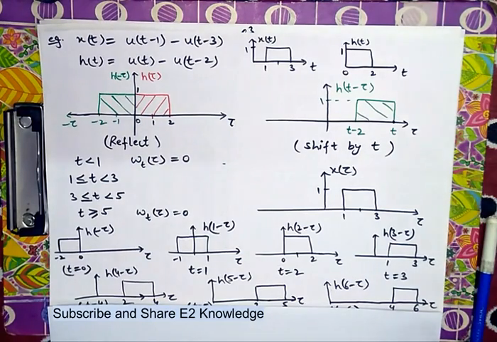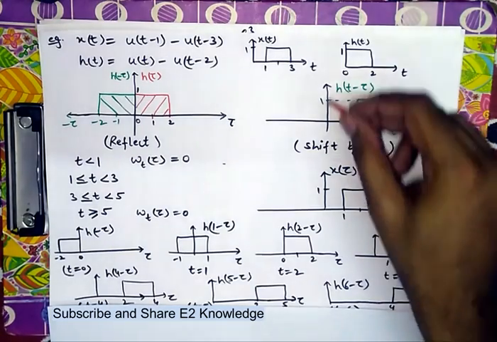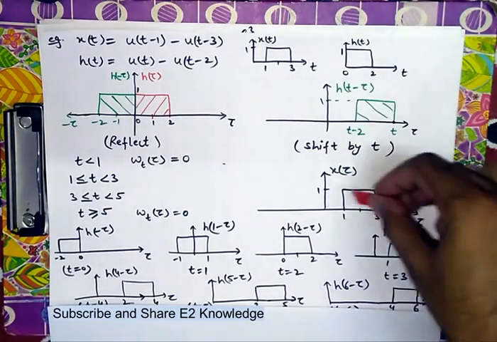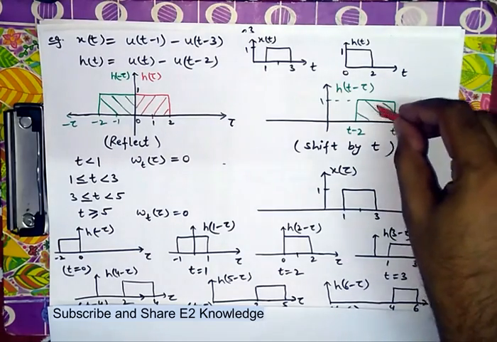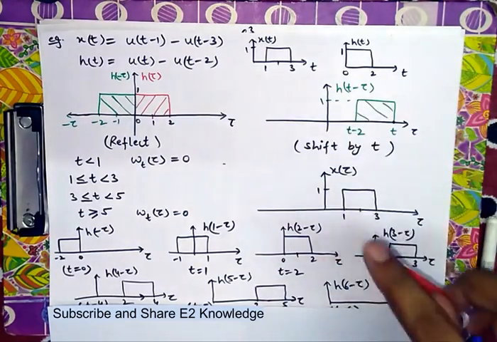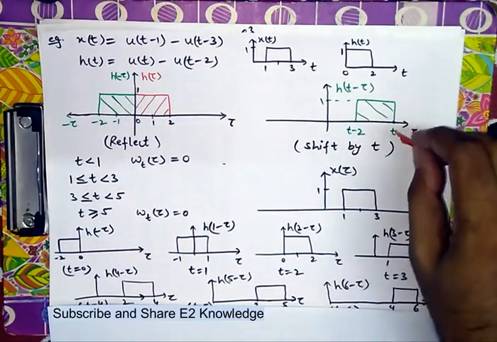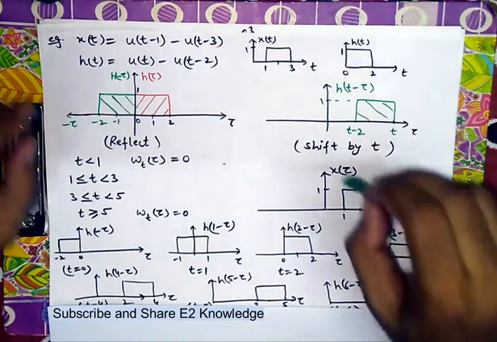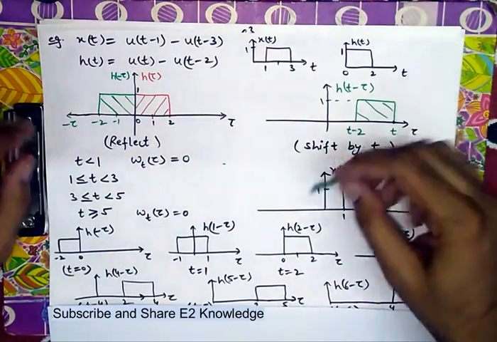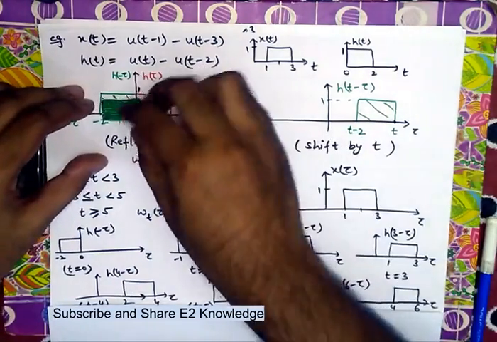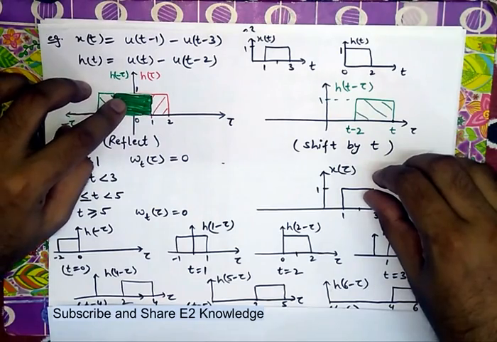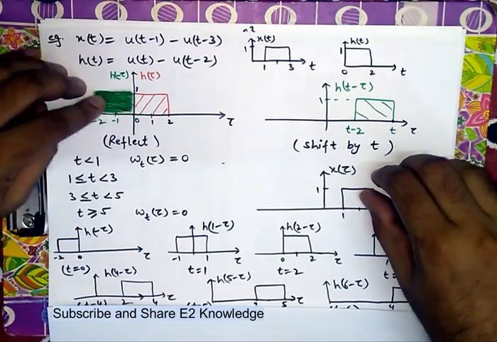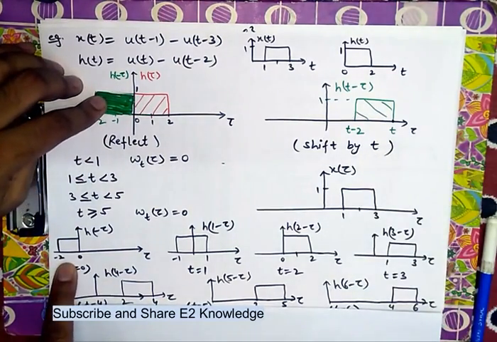Now again, we will first find x(tau), which is just t replaced by tau, and this is h(t minus tau), calculated using the reflect and shift method. Then we will calculate the shifts. Suppose the starting position is here after reflection, this is shift 0, the h(minus tau) function.